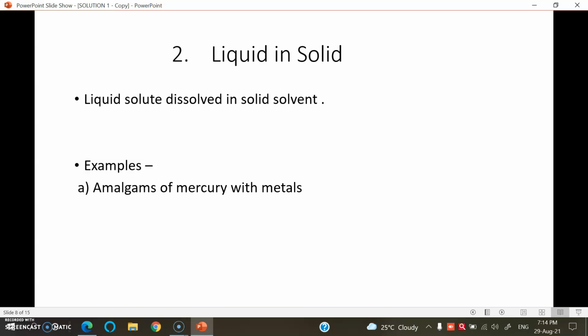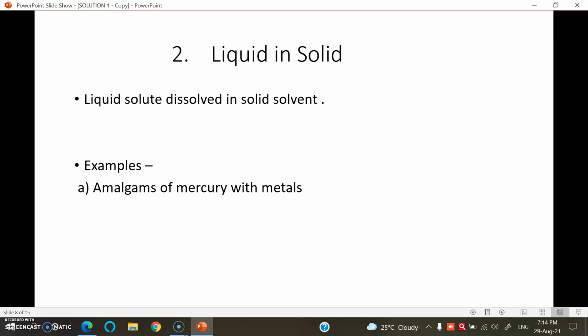These metal amalgams are very important in reduction reactions. For example, mercury with silver. When mercury is mixed in silver forming a silver amalgam, that is the type of solution liquid in solid.